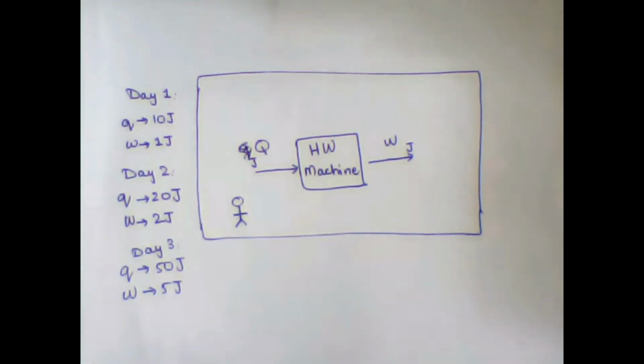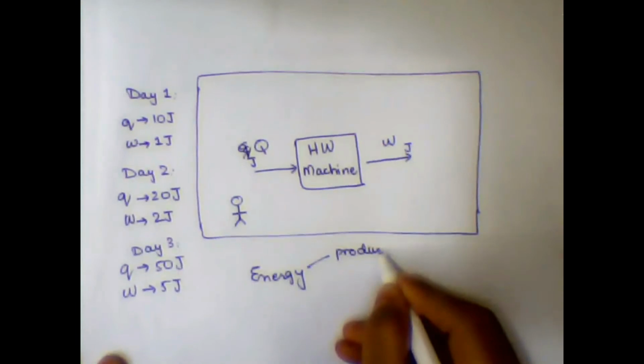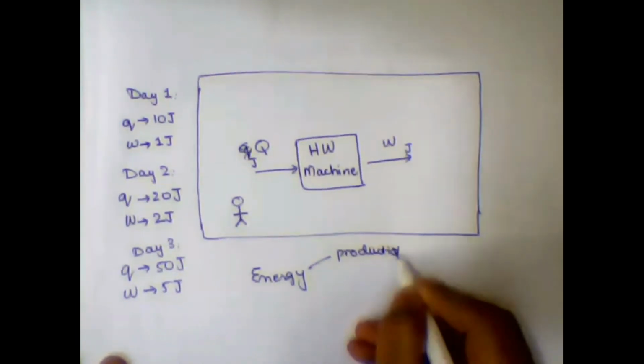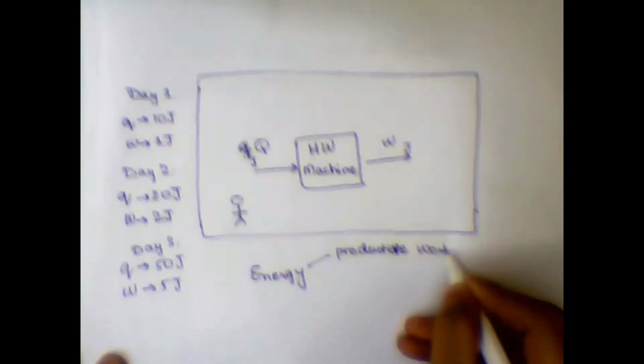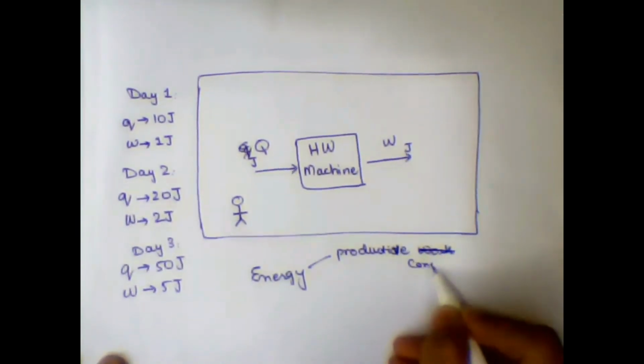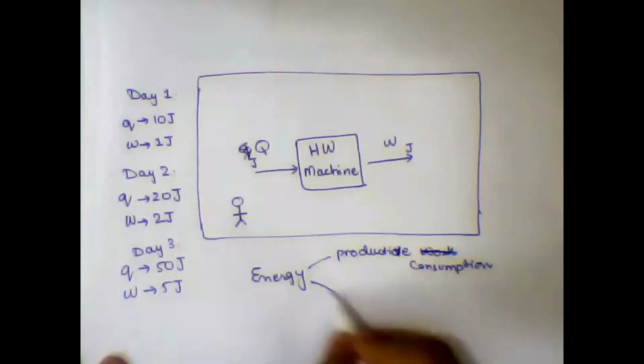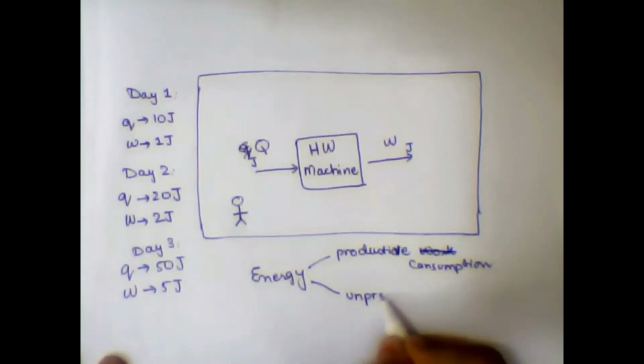So the conclusion from this entire example is that energy does two things: productive work and unproductive work. I think consumption would be a better word to explain it. Productive consumption of the energy and unproductive consumption of the energy.